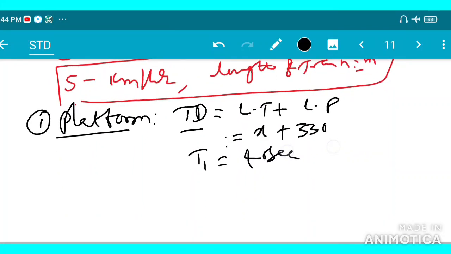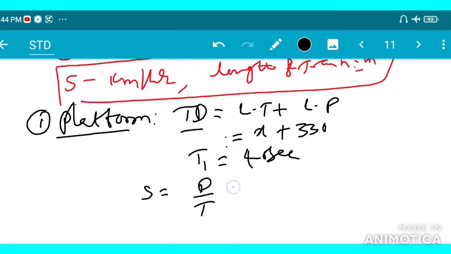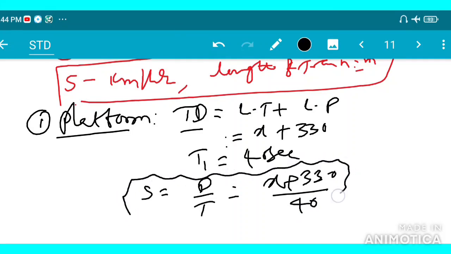From this we can find the speed. Speed is equal to distance upon time. Distance is x plus 330 upon time, 40 seconds. This is the first case, the platform, so speed is equal to this.